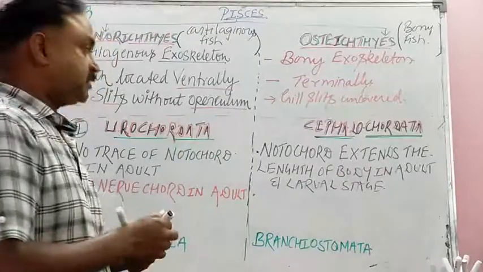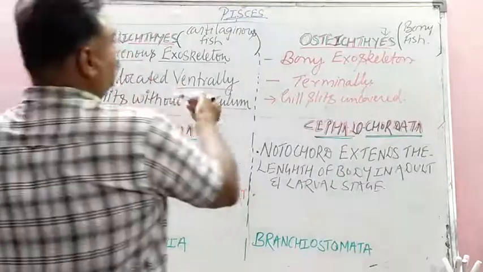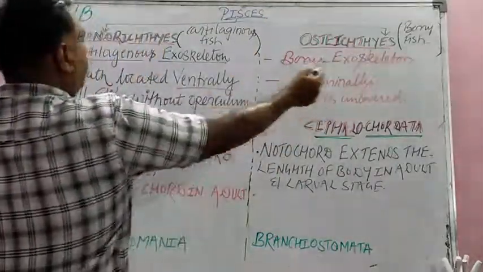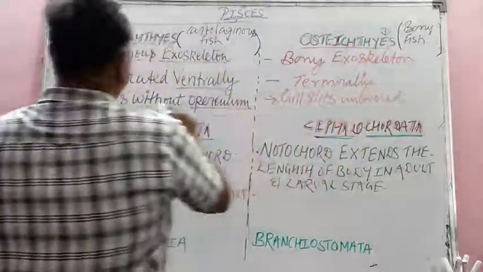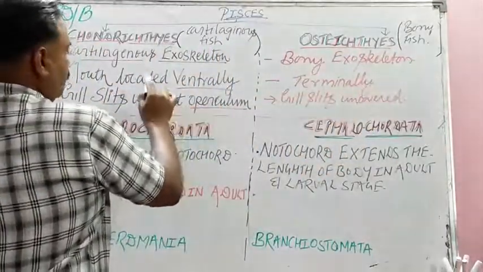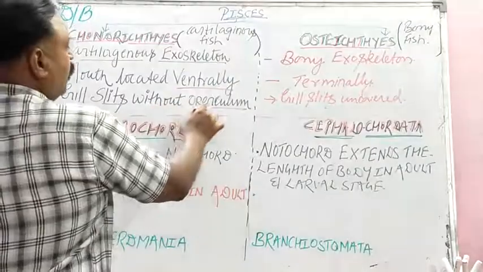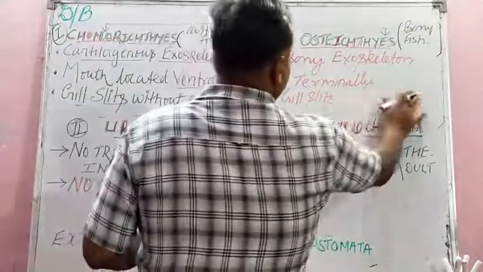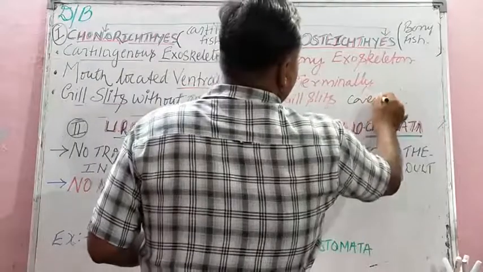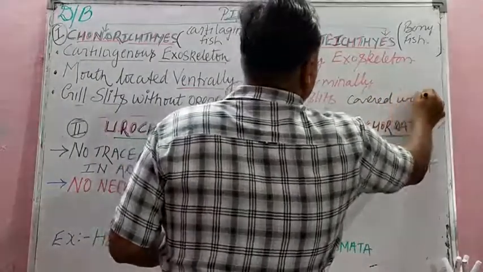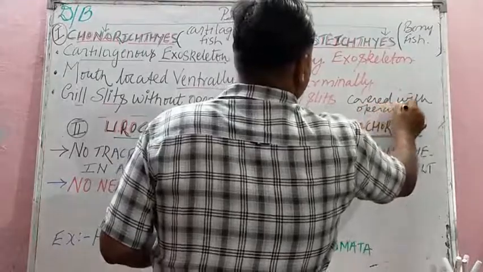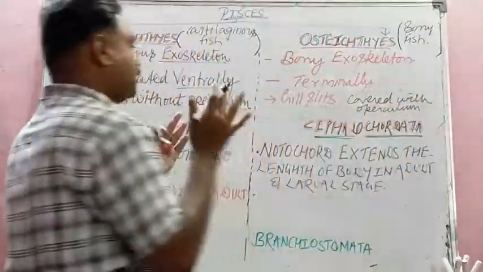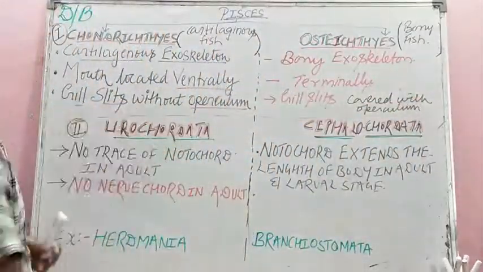So these are the 3 points: cartilaginous exoskeleton, bony exoskeleton; mouth located ventrally, mouth located terminally; gill slits not covered with operculum, and here gill slits covered with operculum. Operculum is the cover which is present over the gills in fishes.